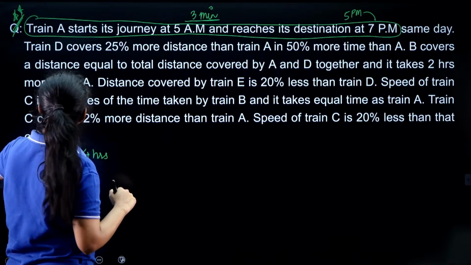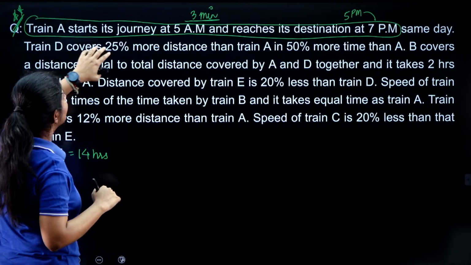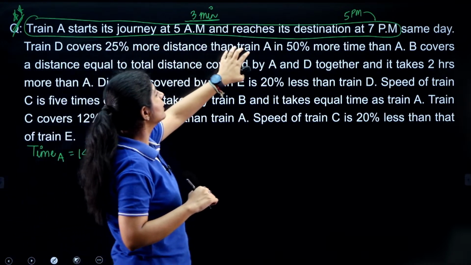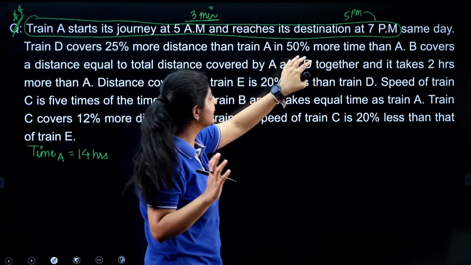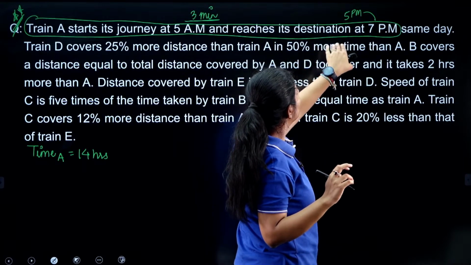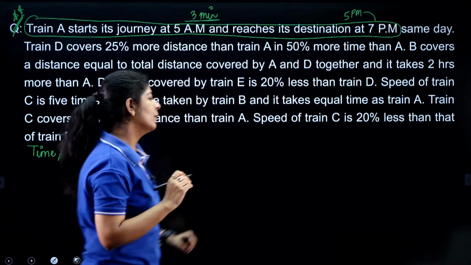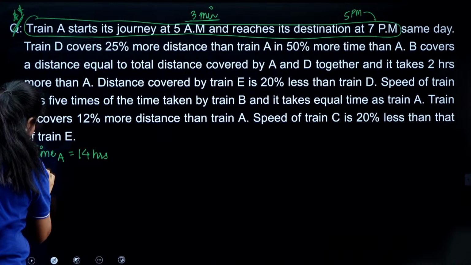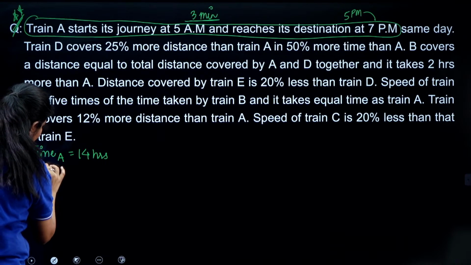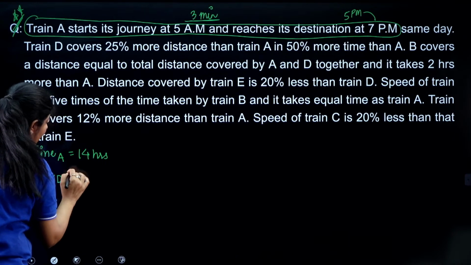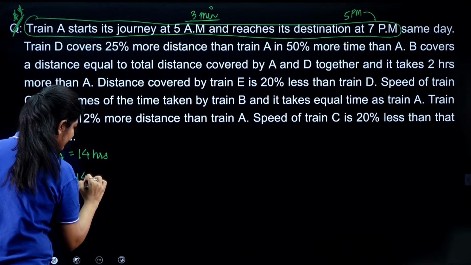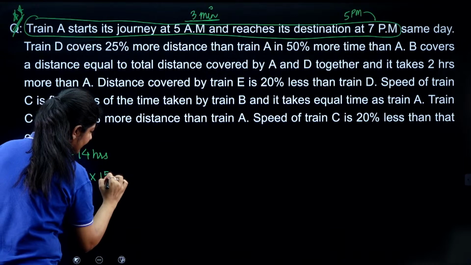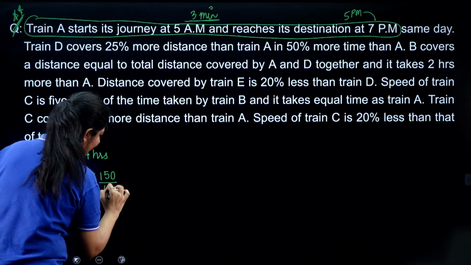Now, the question is saying that train D covers 25% more distance than train A. We will calculate the distance later. In 50% more time than A. So, here with the help of this we can easily calculate the time taken by D. That is 50% more, that means 14 into 150 divided by 100.